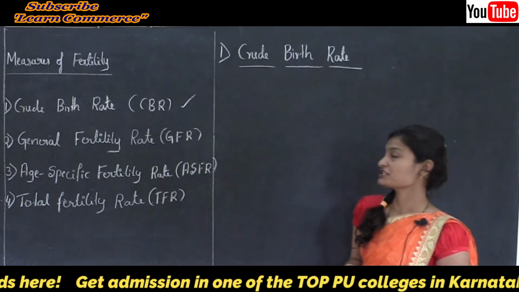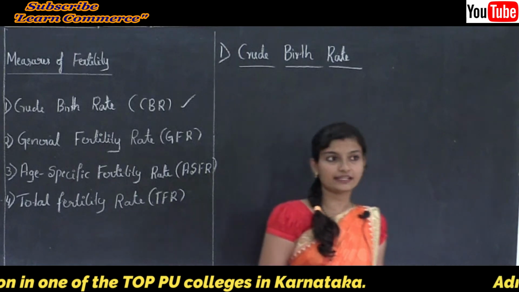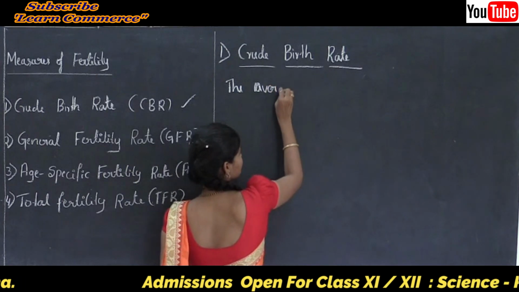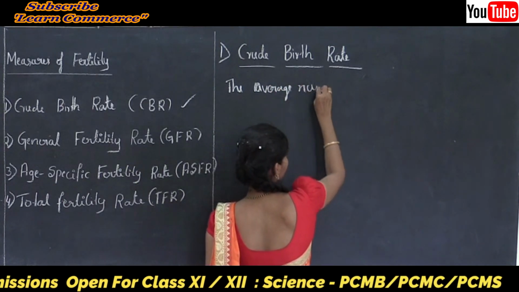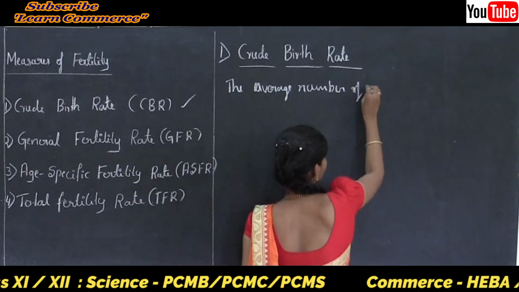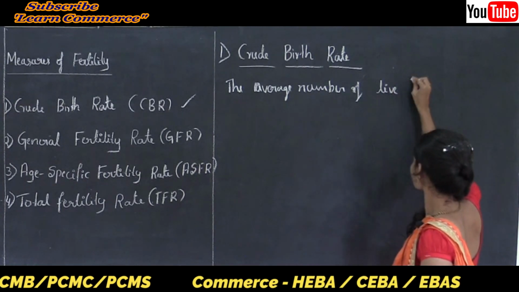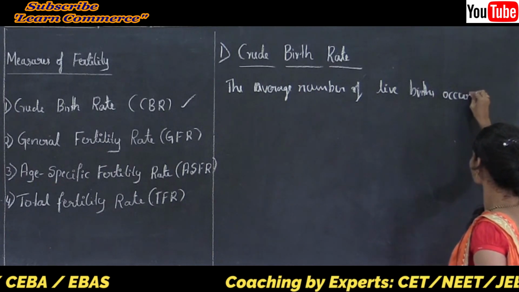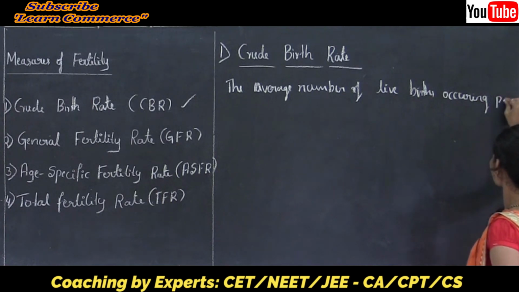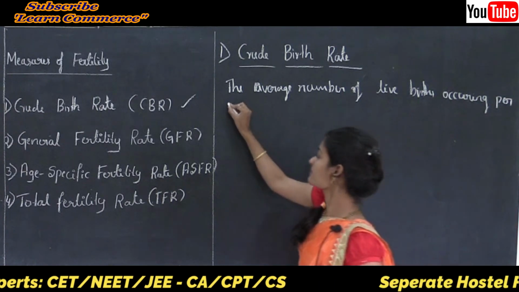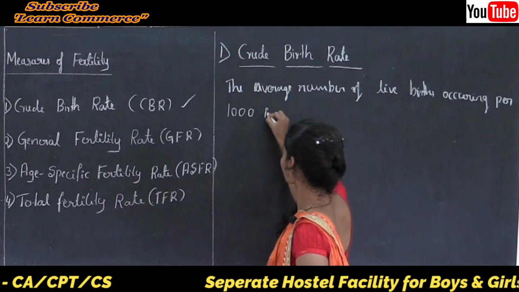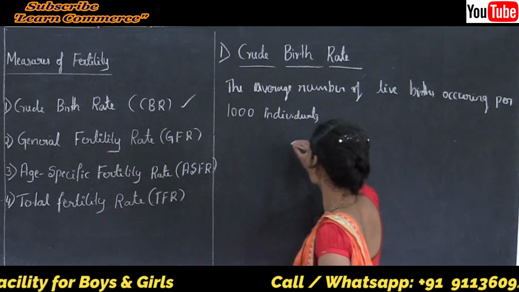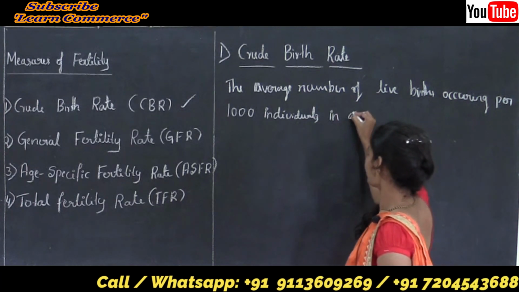Now, what is the definition of CBR? The definition of CBR is the average number of live births occurring per 1000 individuals in a year.